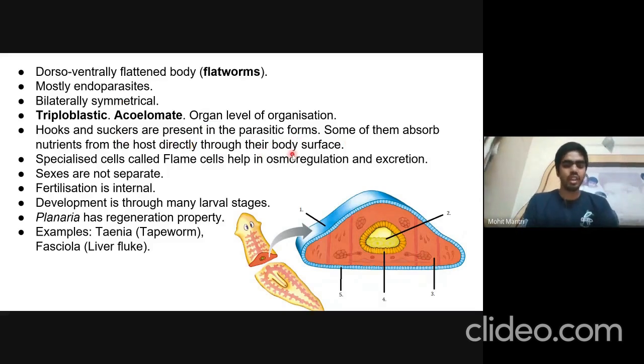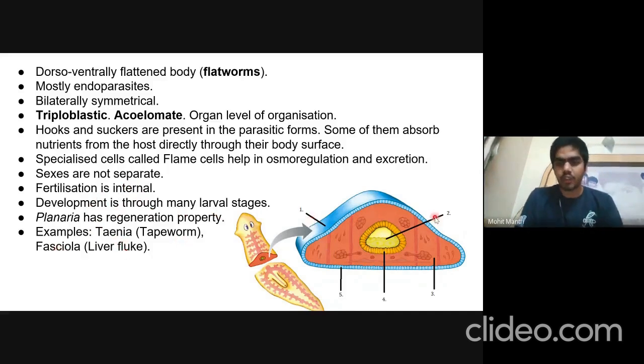Other platyhelminths have a gut, but tapeworm does not have a gut. No digestive system is present, and it directly absorbs nutrients from the host through its body surface. Specialized cells such as flame cells help in osmoregulation and excretion in these organisms. Males and females are not separate, they are hermaphrodite, and fertilization is internal. Development is through many larval stages, and planaria has the regeneration property. Examples are Taenia, which is tapeworm, and Fasciola, which is liver fluke.